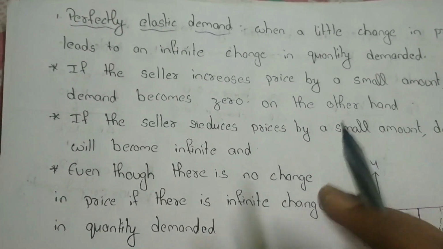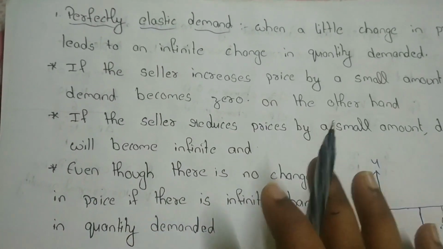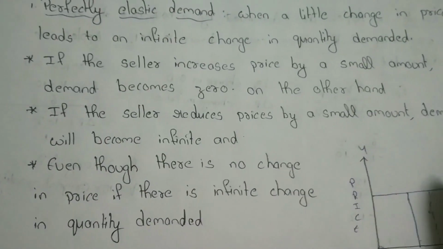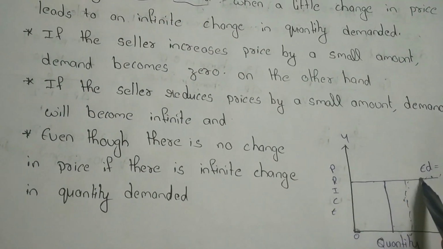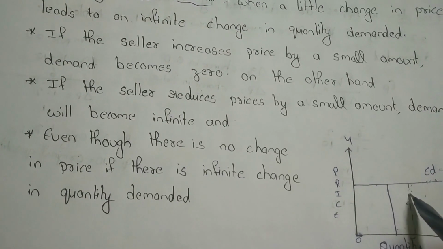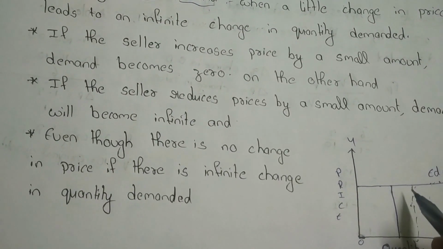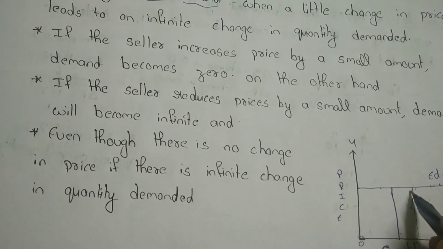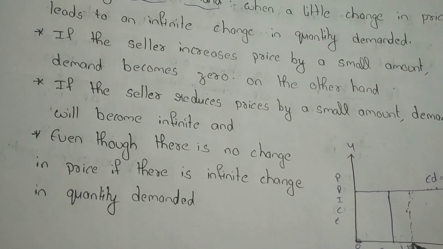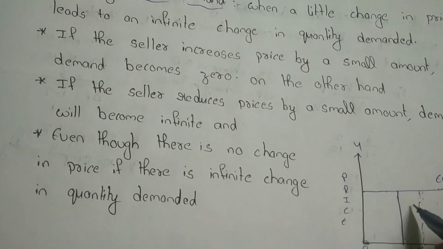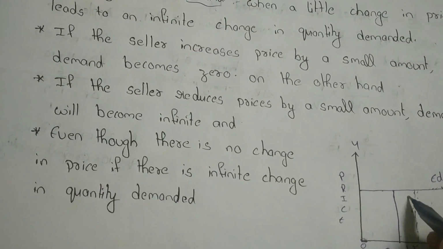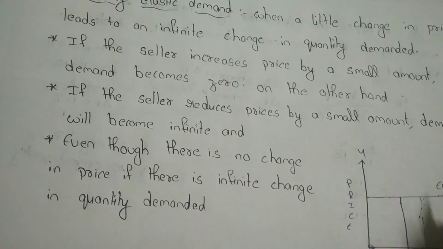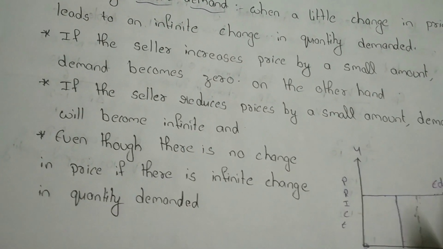Another condition is that there is no change in price, but there is an infinite change in demand. So whether there is a change in price or not, the demand will react. Here the price is constant, but there is an infinite change in quantity demanded. That's why the price line is parallel to the x-axis. Here the ED represents infinity.